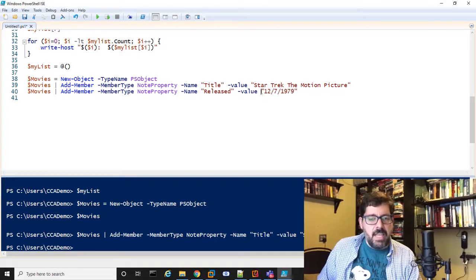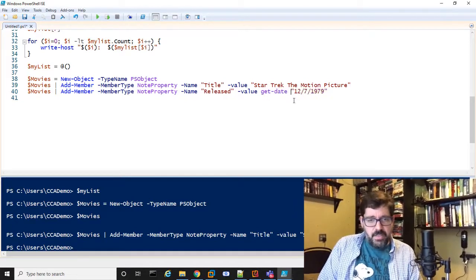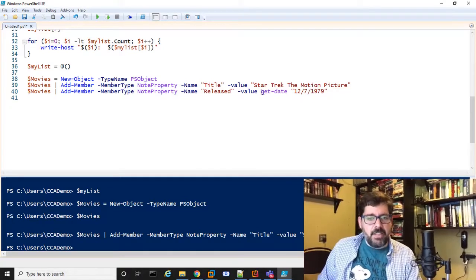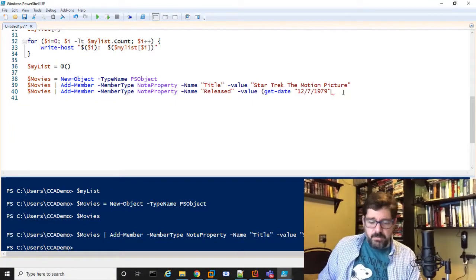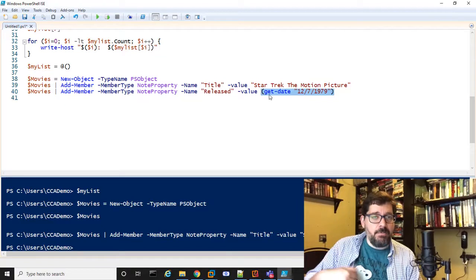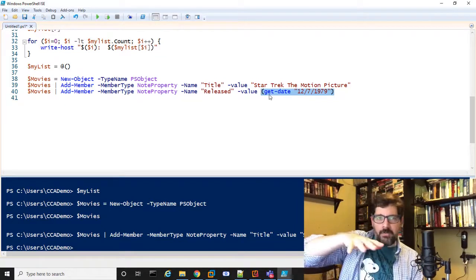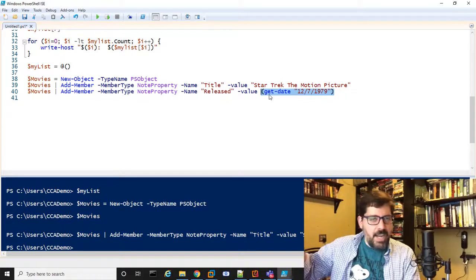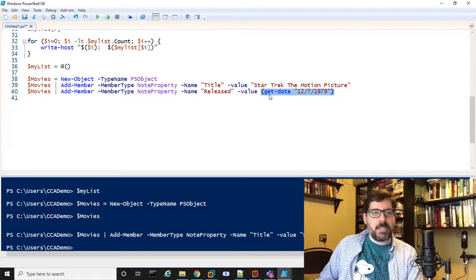Now here's the problem: this is a string. And if you recall, if we're using a date, we want to cast it as a date. The way we do that is Get-Date, right? Now you can tell because this is purple, it's not treating this as a cmdlet. So remember, parentheses, right? This just tells PowerShell, when you get that value, you're going to first go and execute what's inside the parentheses, and then that object is going to be the value, the output of that. So this happens to be a date object. So this new property contains a date object, right?